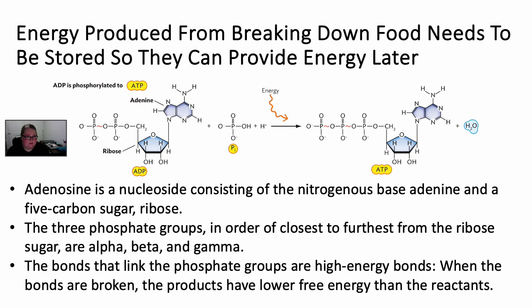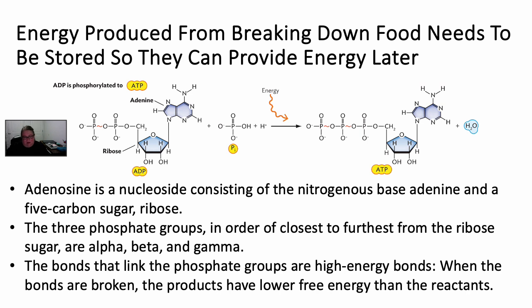So let's look at some of these. We have to take this energy from breaking these molecules down so that we can use that energy later. So we have to be able to store that energy. We are going to store the energy in a molecule called ATP.